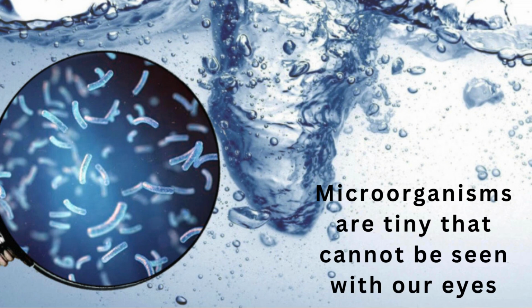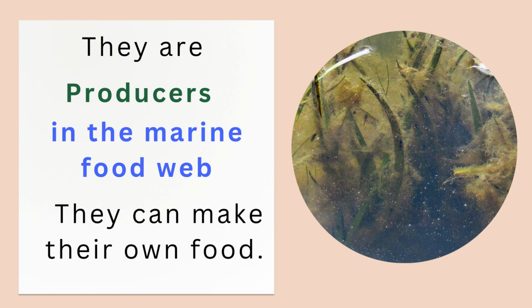Microorganisms are tiny, and can't be seen with our eyes. So those are very tiny organisms. From here comes the word micro. Micro means very, very small. The very important information about them is that they are producers in the marine food web, in the oceans and seas. So from here we know that they make their own food.